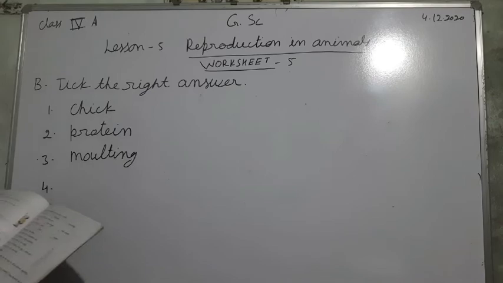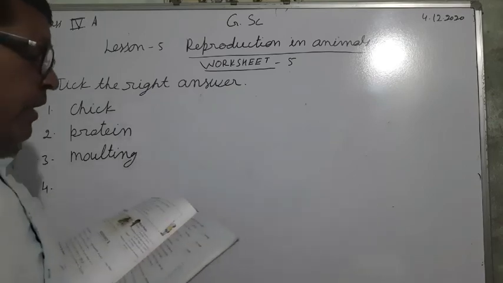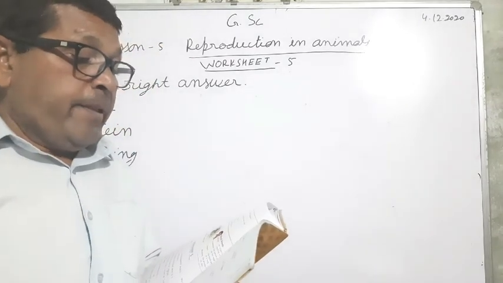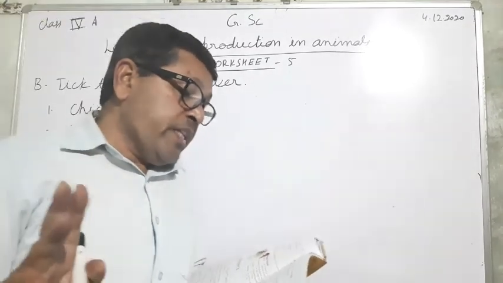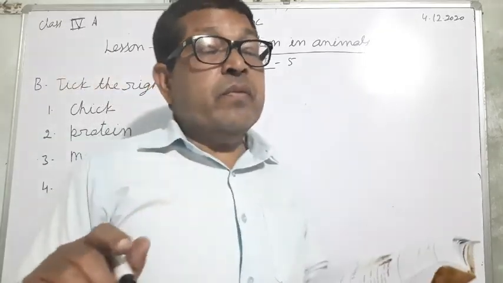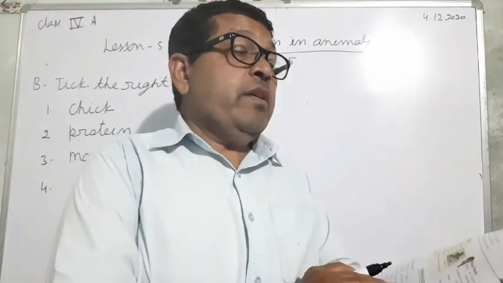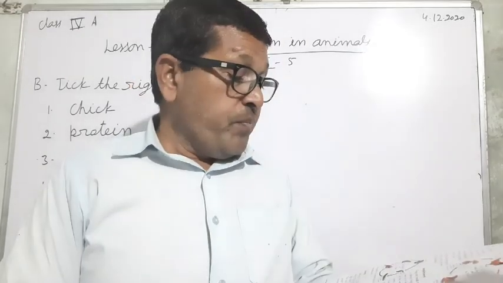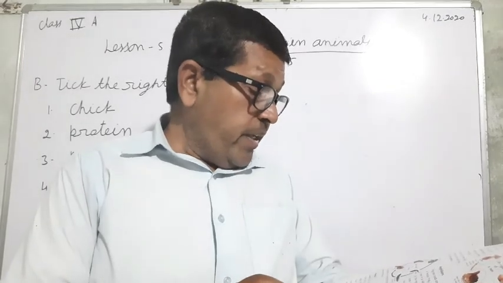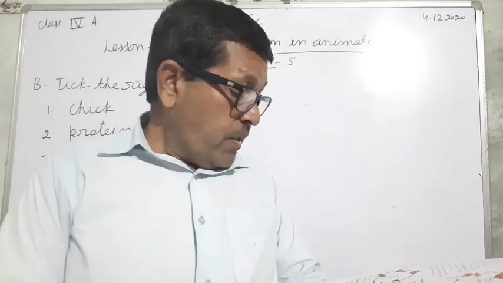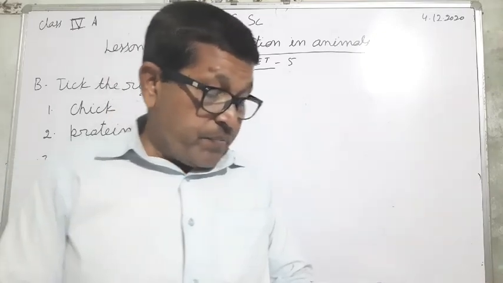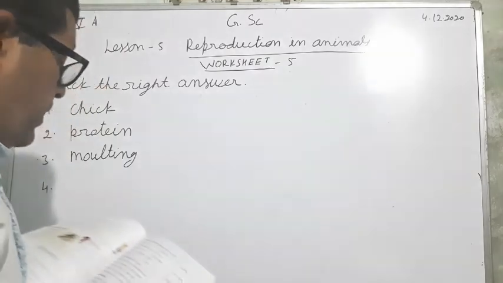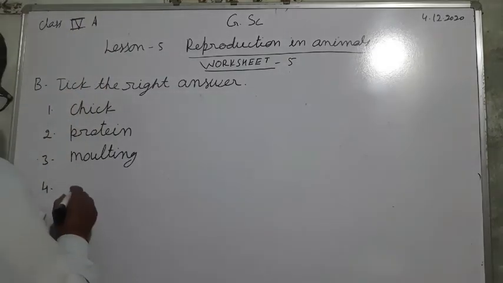And fourth, in a cockroach life cycle, there are three options: two stages, three stages, and four stages. So here in a cockroach life cycle there are three stages. These are egg, larva, and the adult stage.